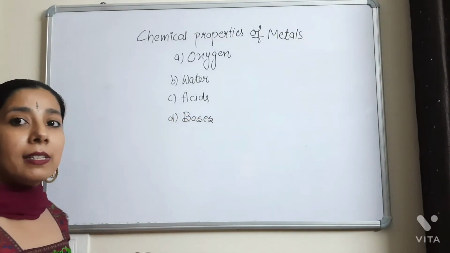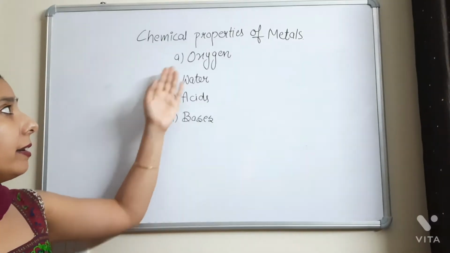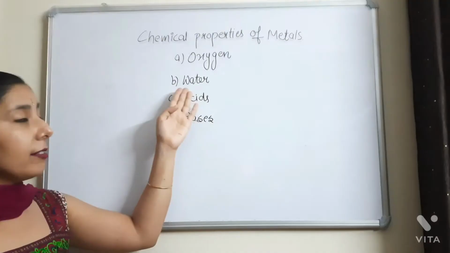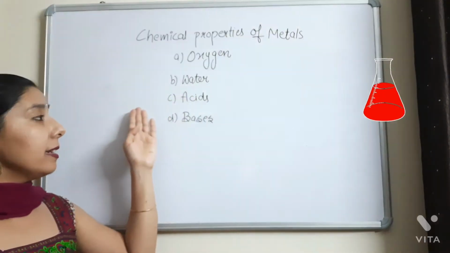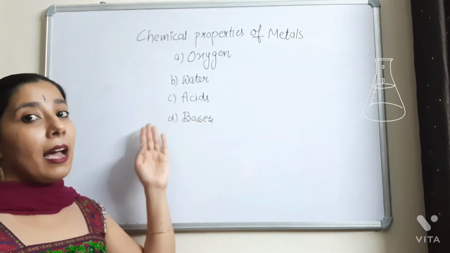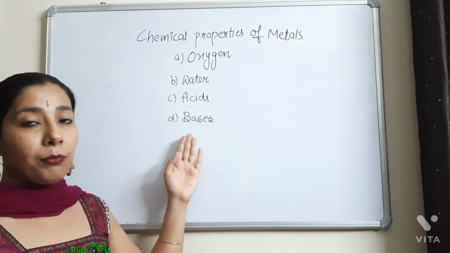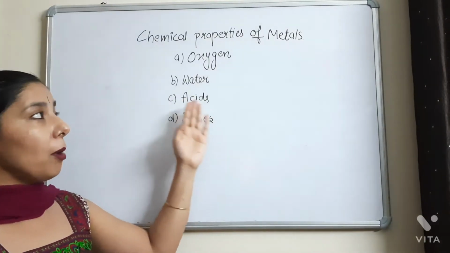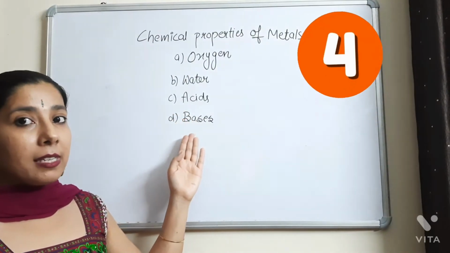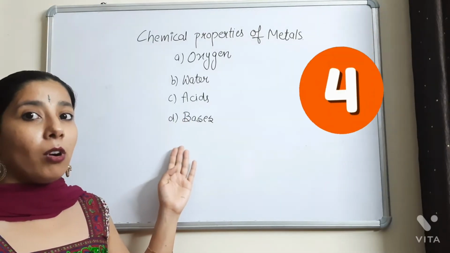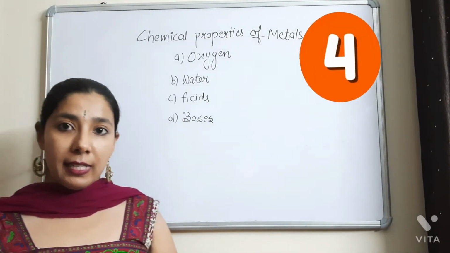That is, we will be discussing what will happen if a matter reacts with oxygen, what will happen if a matter reacts with water, what will be the reaction between the matters and the acids, and what will be the reaction between the matters and the bases. We will be taking these 4 topics in the chemical properties of the matters, and we will be discussing all 4 in detail. So watch this video till end. So let's start.